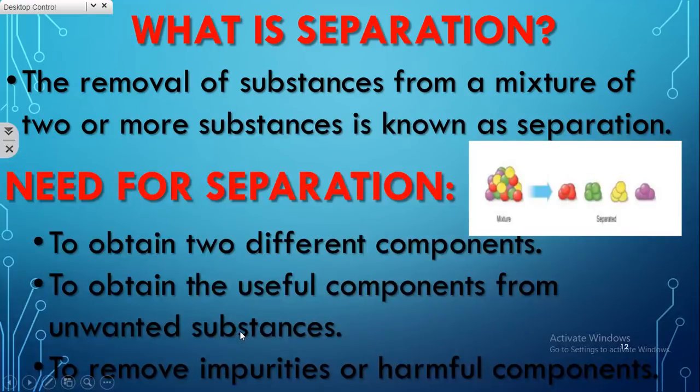We also use separation techniques to obtain the useful components from unwanted substances. Take tea as an example. After preparing tea, we won't want the tea leaves, isn't it? There also we use a separation method. And the last one, to remove impurities or harmful substances. Take RO as an example. In the RO water purifying system, it removes both impurities and harmful components present in water and makes it safe for us to drink. So for all these reasons, we require separation techniques.